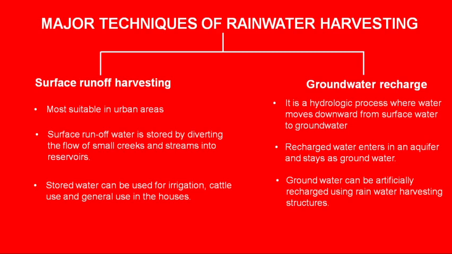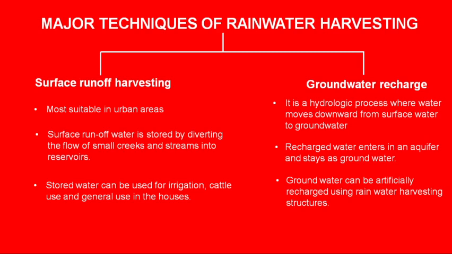The type of structure which is selected for any particular location is based on the topography of that area, the amount of water available, the type and texture of soil, and the availability of a permeable layer of the soil beneath the ground.